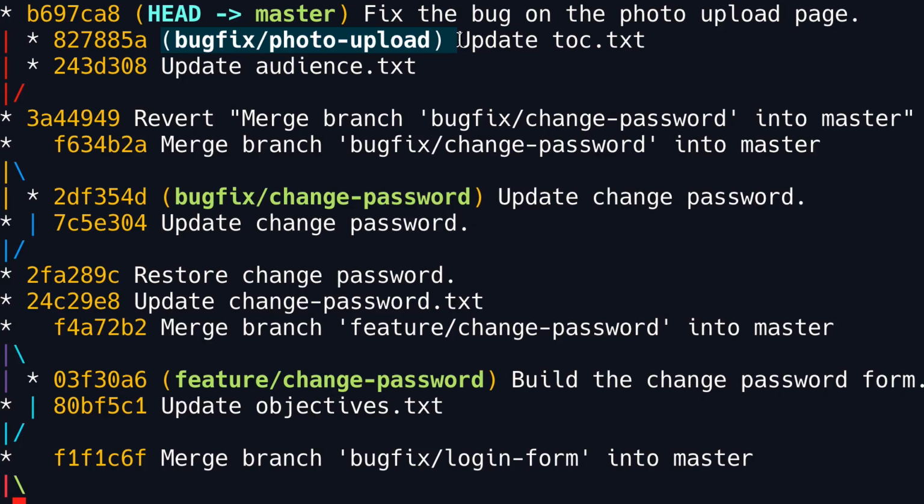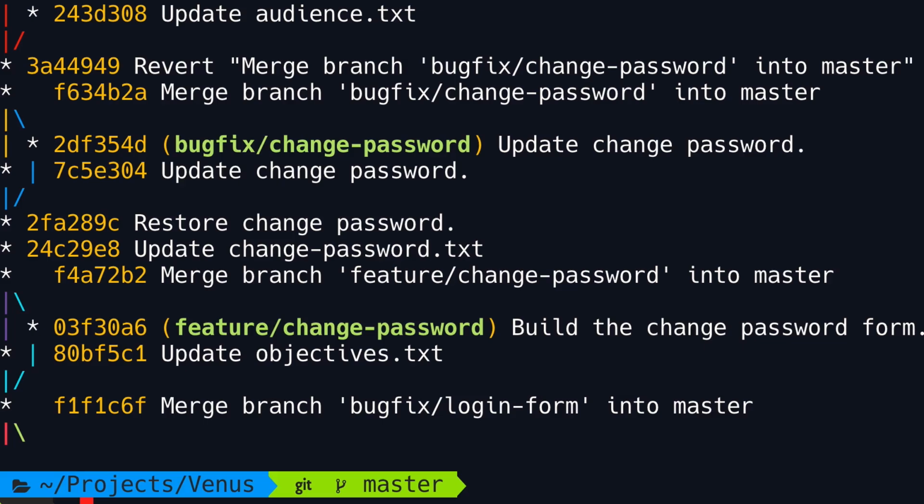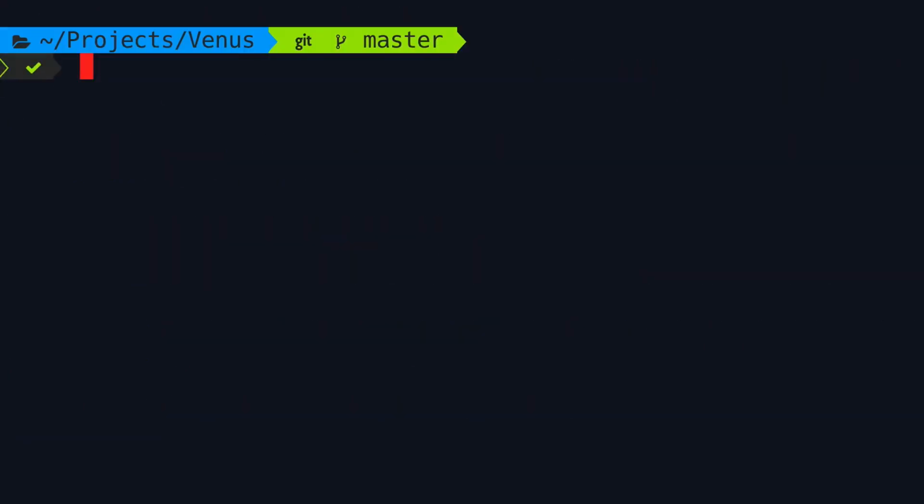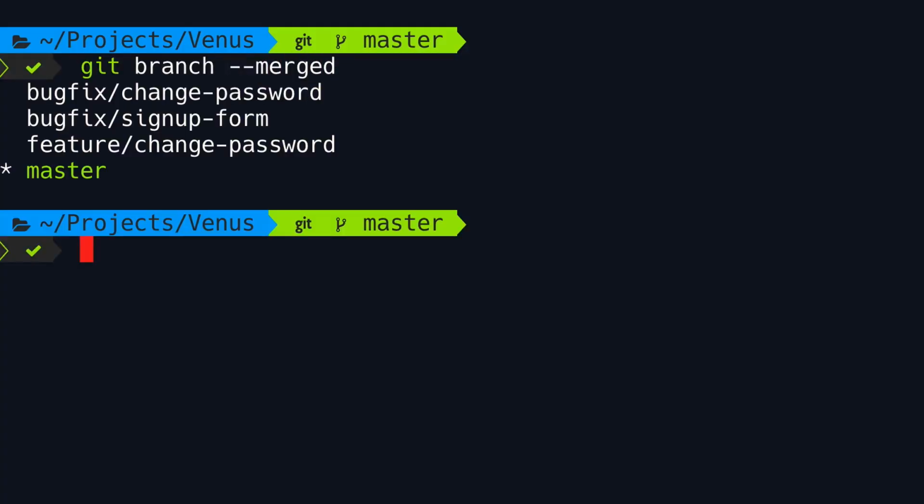But before doing this, let me show you something. I'm currently on master. Earlier, I showed you how to view the merged branches. We type git branch --merged. Look, our new branch, bugfix/photo-upload, is not in this list because technically we don't have a merge commit that connects these two branches. So when doing a squash merge, it's super important to remove your target branch. Otherwise, that branch will be sitting there and may create confusion in the future.